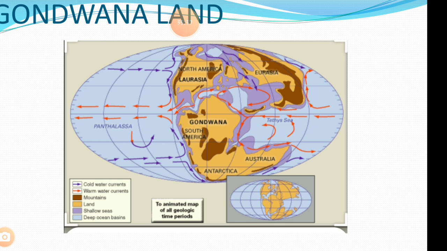Due to that, both the Indo-Australian plates drifted towards the north, because they both lie in the north there. The northward drift of the Indo-Australian plate resulted in collision with the Eurasian plate.